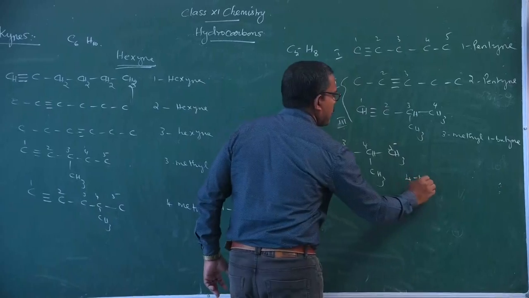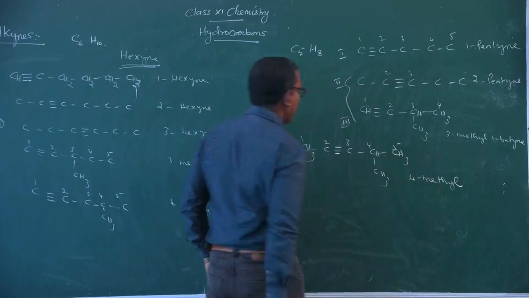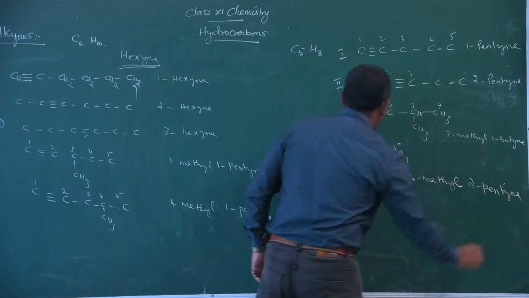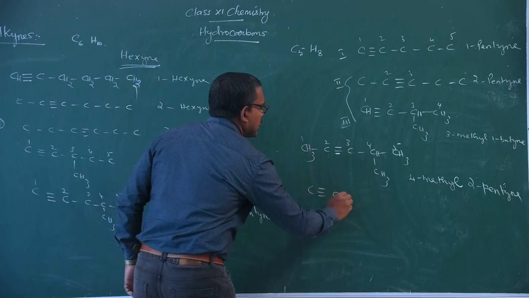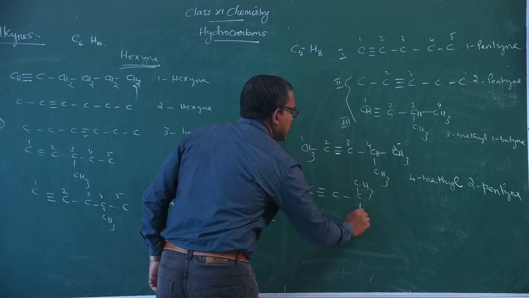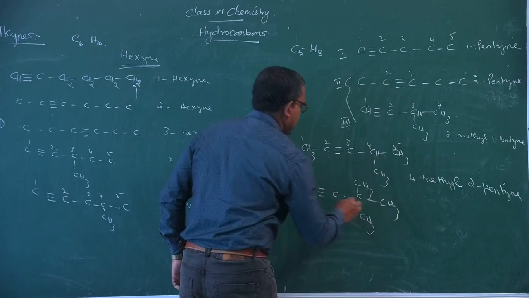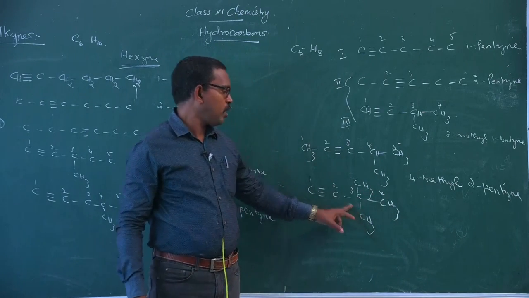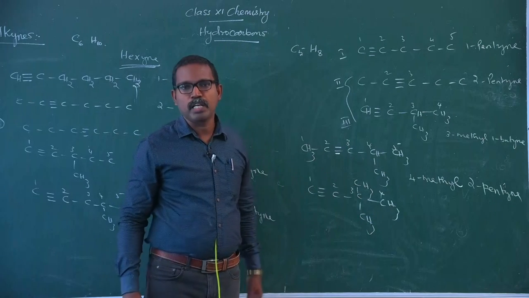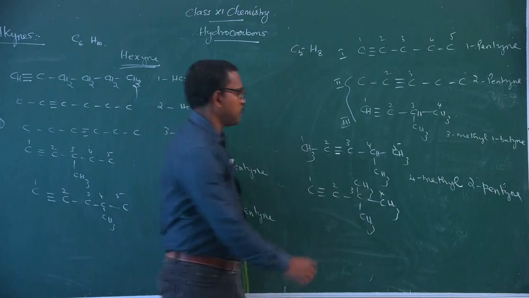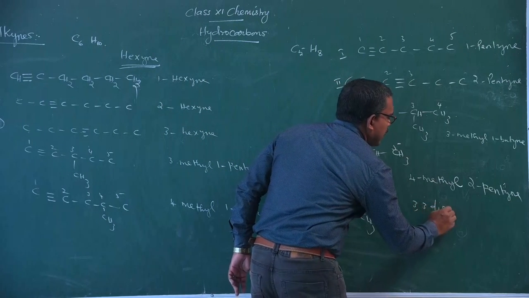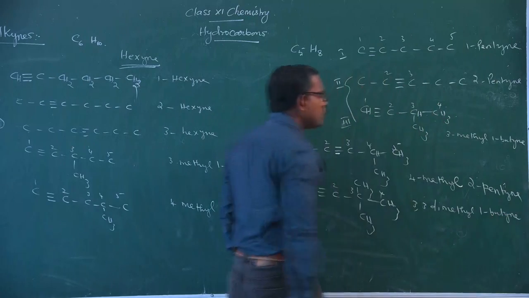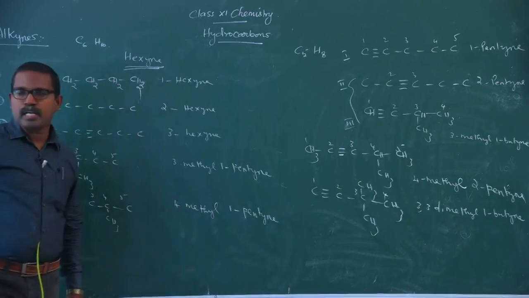This compound is 4-methyl-2-pentyne. And another compound is written like this: CH3, CH3. 1, 2, 3, 4. This is 3,3-dimethyl-1-butyne. So these are the isomeric forms and their IUPAC names.